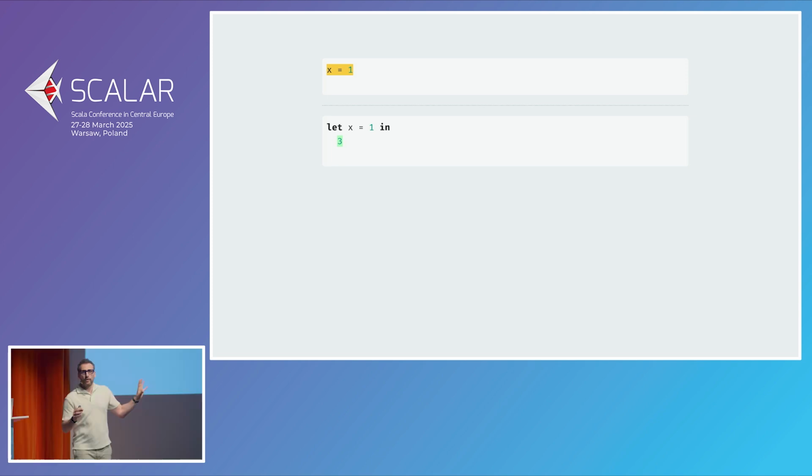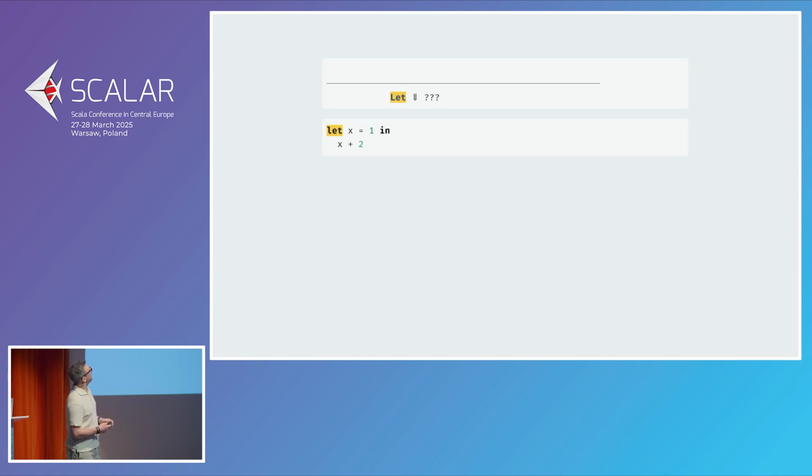Right, so we've seen the traps that we had here. We've seen everything, so we can formalize them in our formal semantics. We can say that let is a new term that has a name, a value, a body. And when we want to interpret it, well, we have to interpret the value, v1, and then we want to interpret the body, but we said we want to interpret the body in an environment in which name was bound to v1, and we don't have a notion of environment yet.